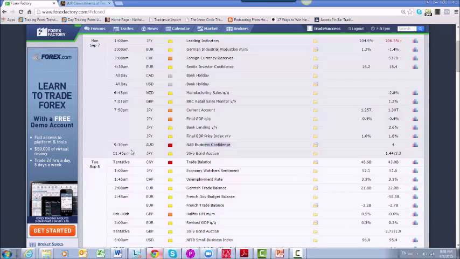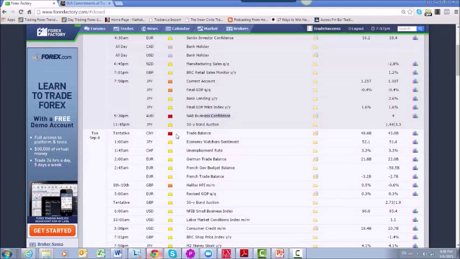Going into the Asian session, for the Australian dollar, we have NAB business confidence. We have seen the Australian dollar take quite a hit in recent weeks, so this number will be important to see if we actually get some buyers coming in. We also have trade balance data coming out for China. The Chinese economy has caused quite a stir in the markets over recent weeks, so this will be an important data point.